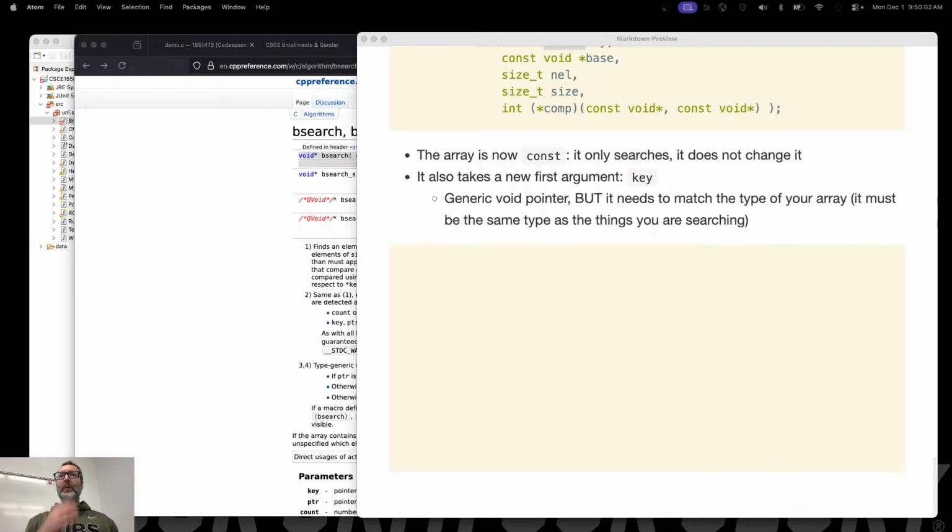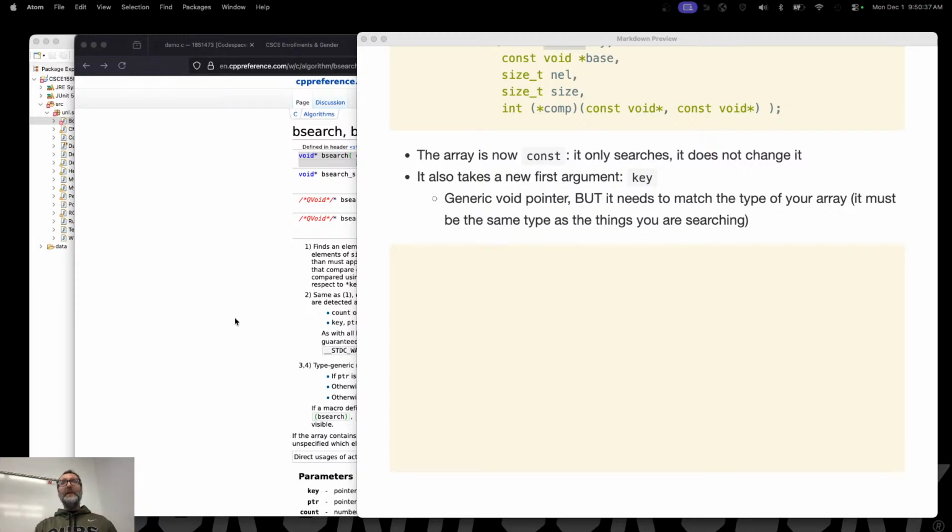If you have an array of integers, then that's got to be a pointer to an integer. If you have an array of doubles, then it's got to be a pointer to a single double. If it's an array of books, then it's got to be a pointer to a book. Okay. So my first question here is, if we already have the key, why are we searching for it? For example, if I had an array, 10, 20, 30, 40, 50, 60, I have a pointer to 40. I already have 40. Why do I need to search for it?